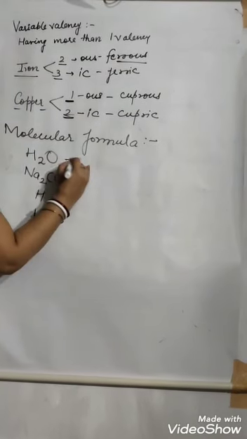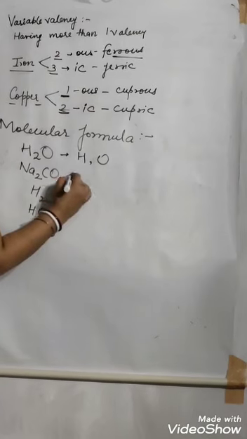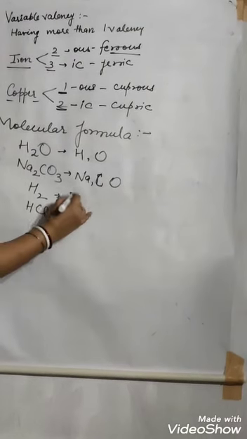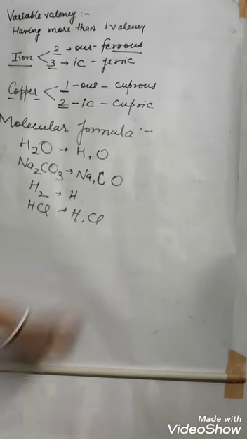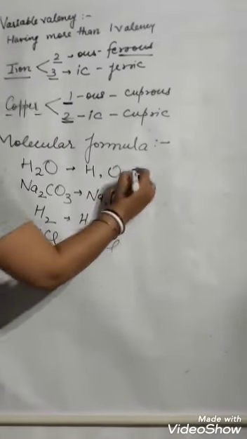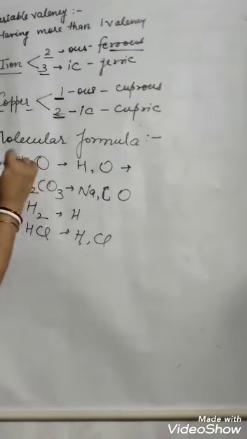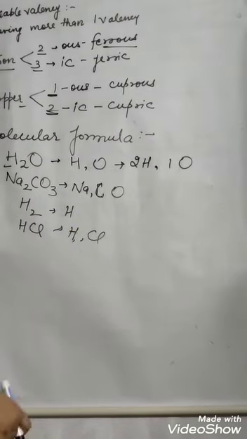First information, that it is made up of hydrogen and oxygen. Sodium carbonate is made up of sodium, carbon and oxygen. Hydrogen is made up of only hydrogen and HCl is made up of hydrogen and chlorine. Second information it is giving is how many atoms it is made up of. Suppose water. Water is made up of 2 atoms of hydrogen and 1 atom of oxygen.